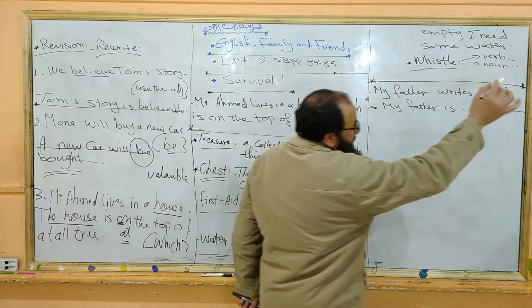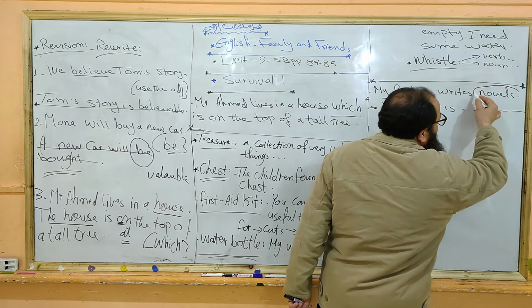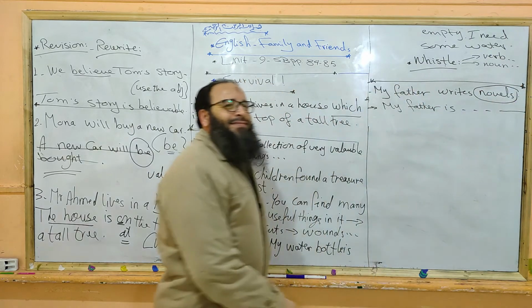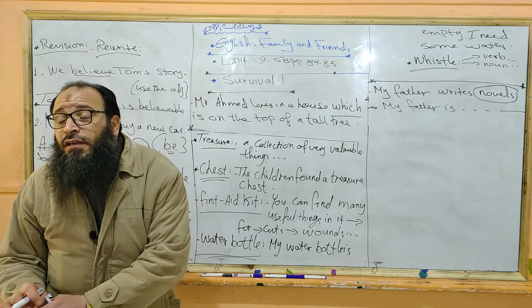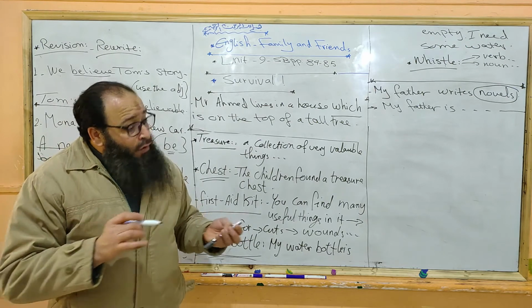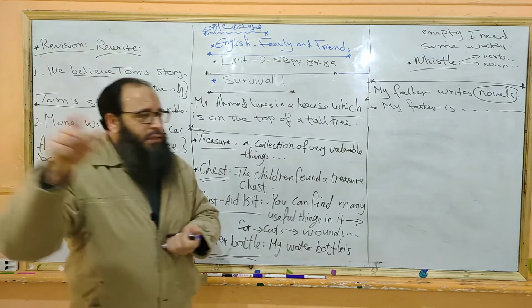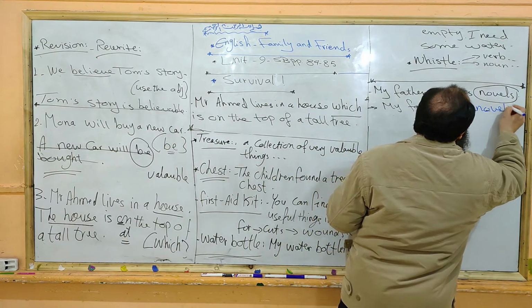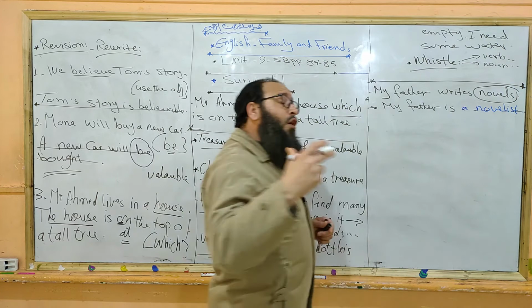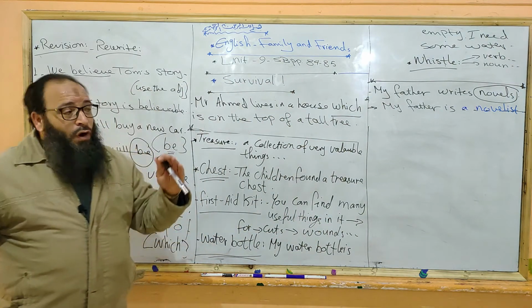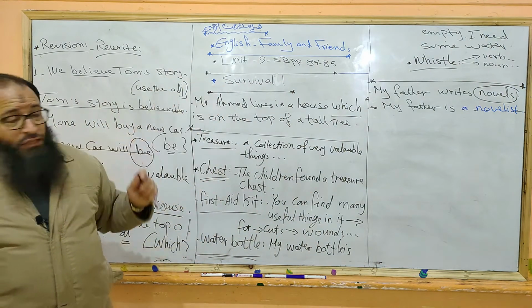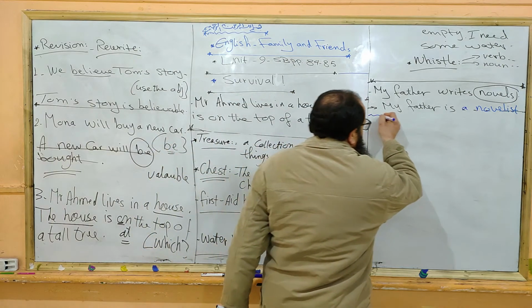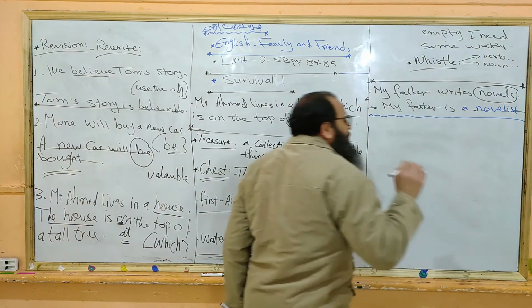Who can use a new noun from this word? My father writes novels. So he is what? Excellent. He is a novelist. A novelist is someone who writes novels. We continue, but today we have something new.